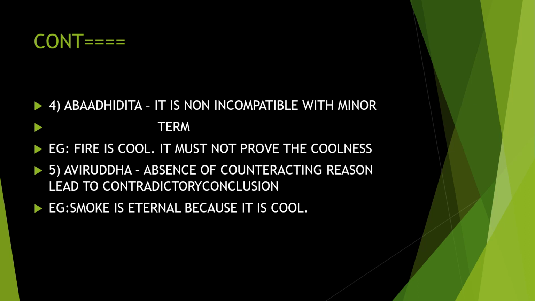No, we cannot. By hearing the words fire is cool, from the sentence itself we get a clear idea that the sentence given is very wrong. That is called Abadhita. Next is Aviruddha.